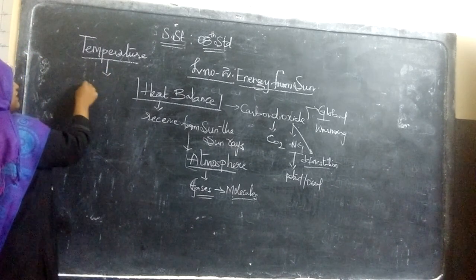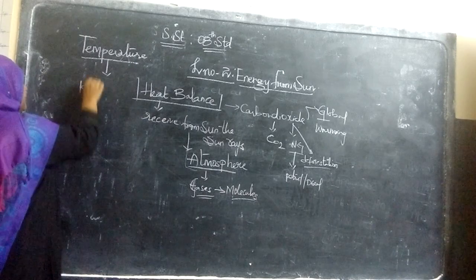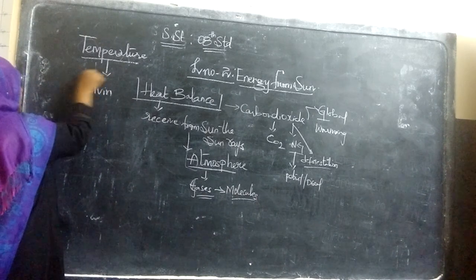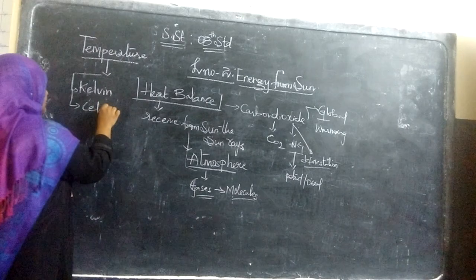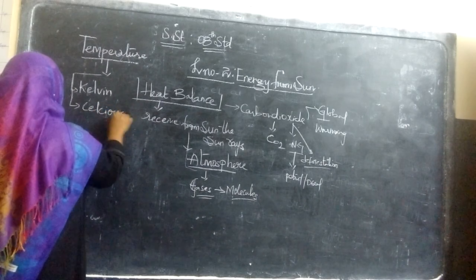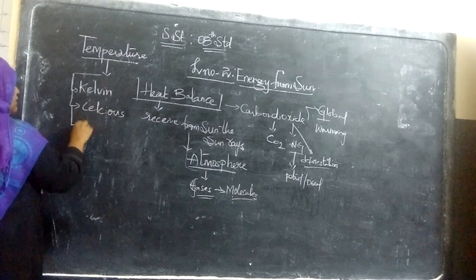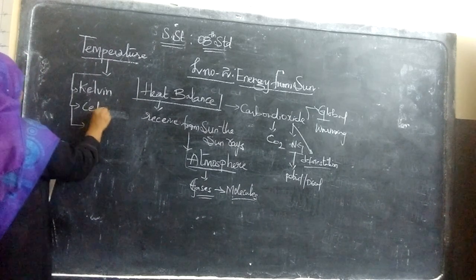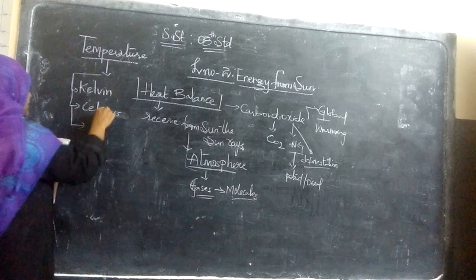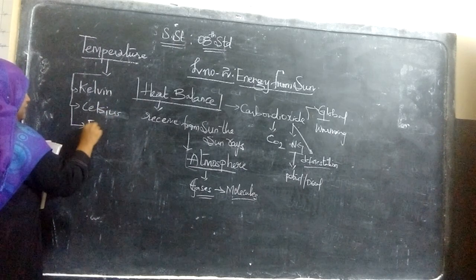Temperature is measured in three variations. One is Kelvin, the second is Celsius, and the other is Fahrenheit.